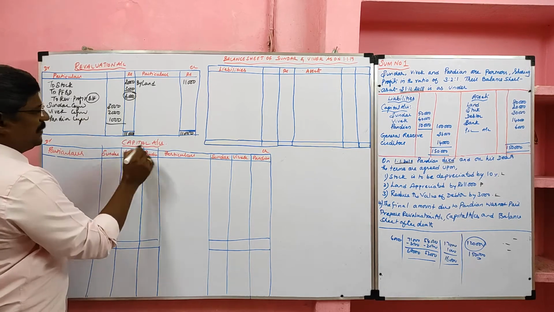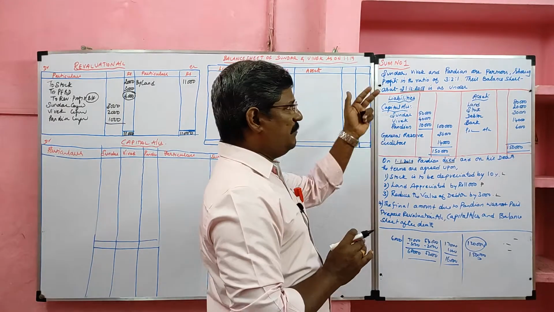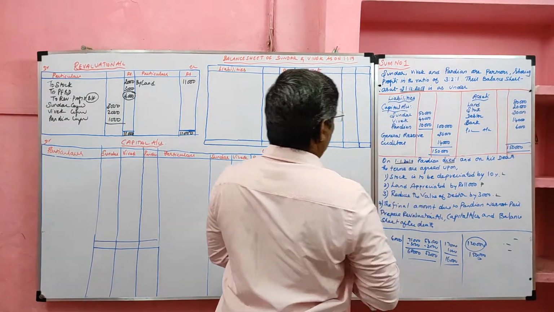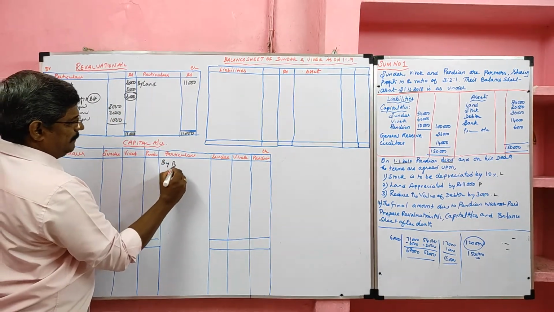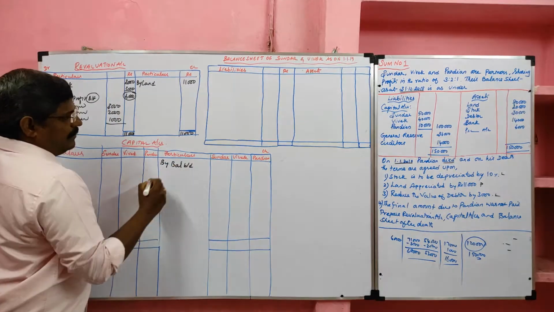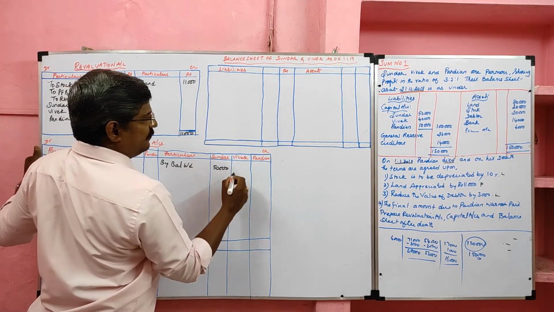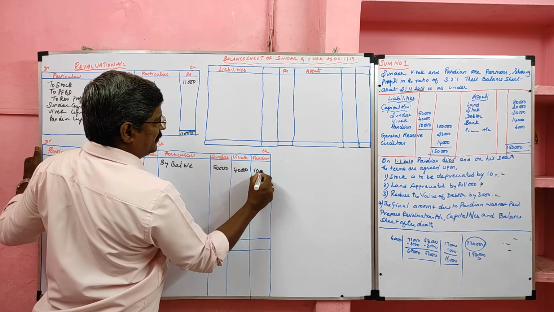Then we have to prepare the capital account. For the preparation of the capital account, we should read the problem from beginning to end. Yes, we'll start with the liability, capital account. Capital account balances transferred to the credit side, by balance b/d: Sundar capital 50,000, Vivek capital 40,000, Pandian capital 10,000.